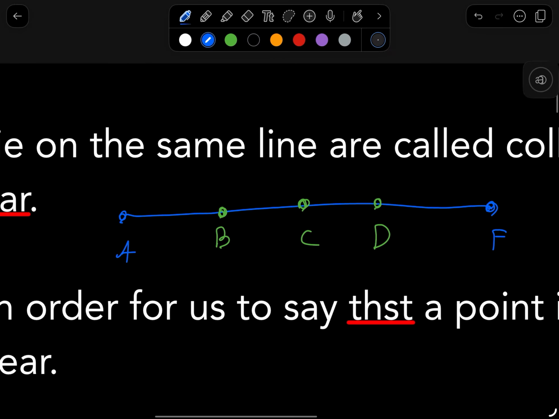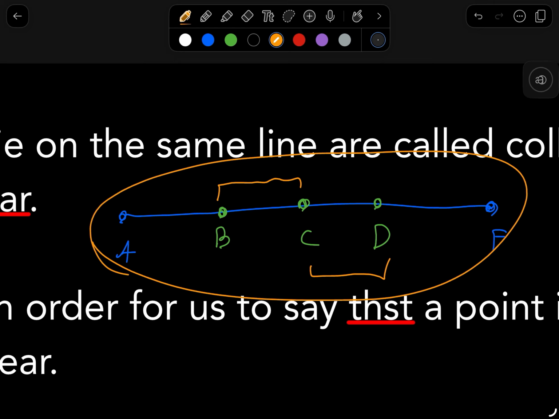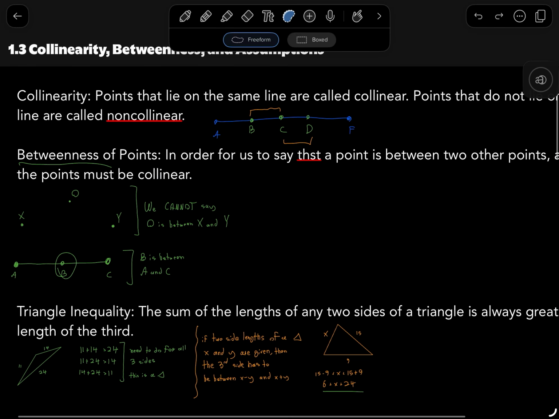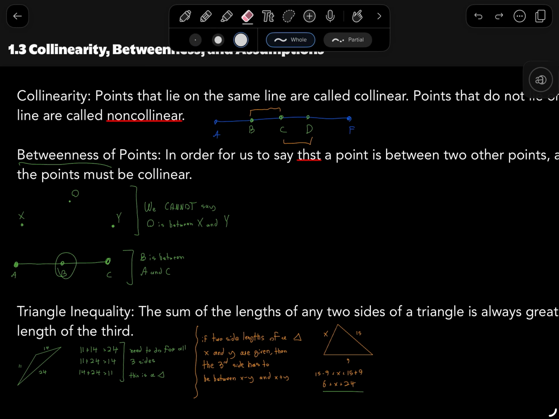In this case, segment BC and segment CD are going to be collinear segments because they lie on this entire segment. Hopefully that was intuitive, but again, points are not the only things that can be collinear. Segments or lines can also be collinear.